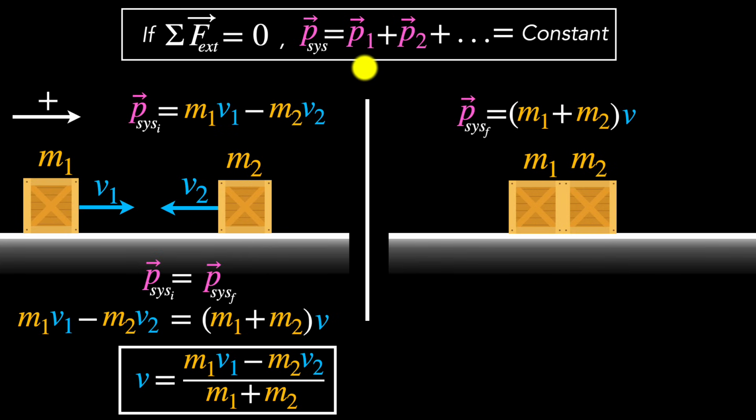Now, we might have some questions about this principle, but before we get to those, whenever we derive a new expression, we should do some sense check. The first thing I want to think about is the direction of the velocity. What decides that? There is a negative sign over here. So if m1 v1 is larger than m2 v2, then the velocity is going to be positive. Does that make sense? Well, kind of, yes.